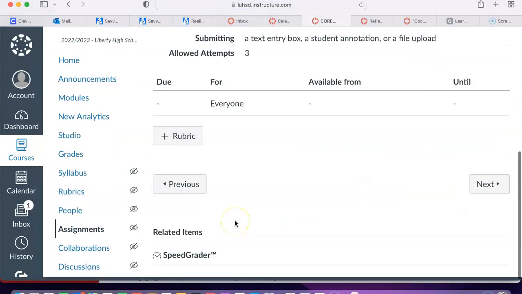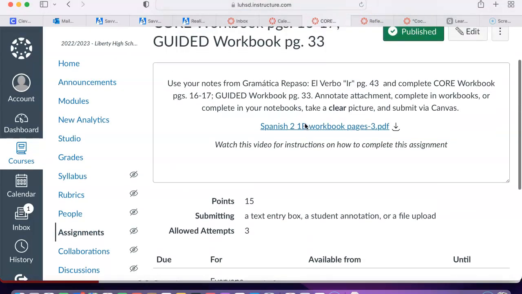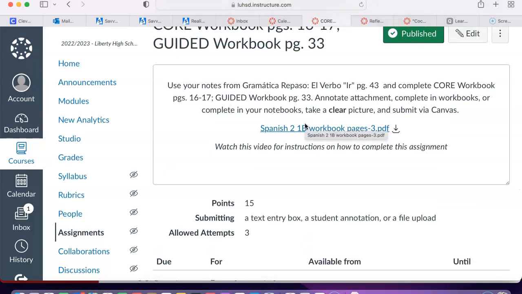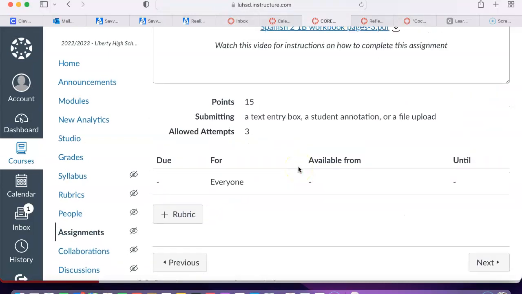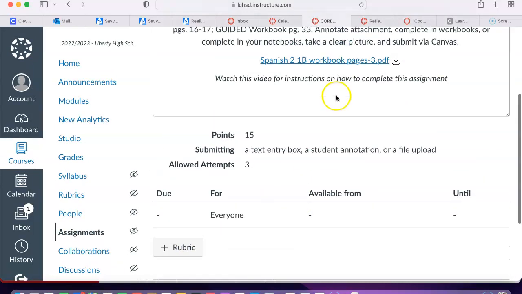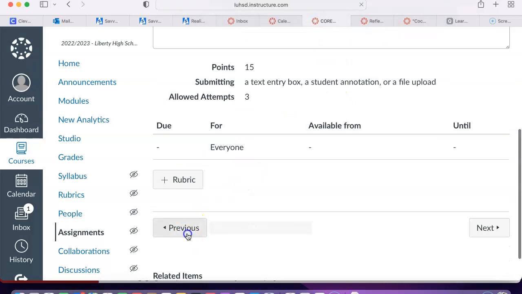So here's the assignment in Canvas, which you guys can annotate the workbook pages. You don't need to have them physically. Although if you prefer to print them out and fill them out, you're welcome to. But you can annotate this PDF or complete the exercise in your notebooks, take a clear picture, and submit. If you do by chance have a workbook, you can certainly use that as well, but the physical workbook is not required for this. You have electronic access there.